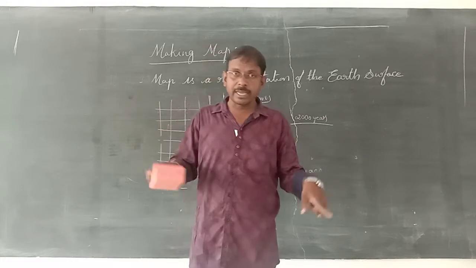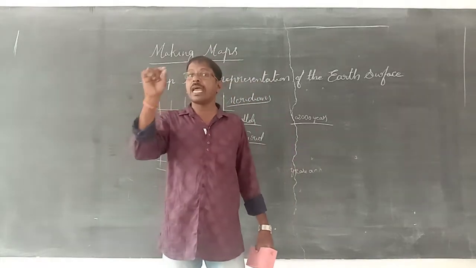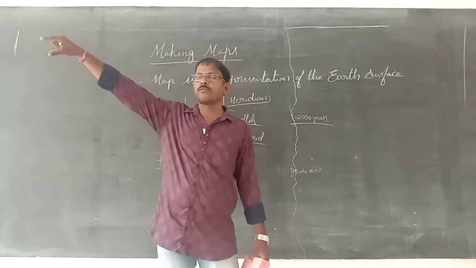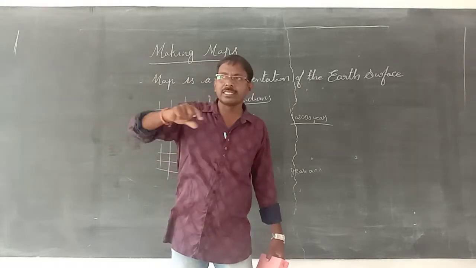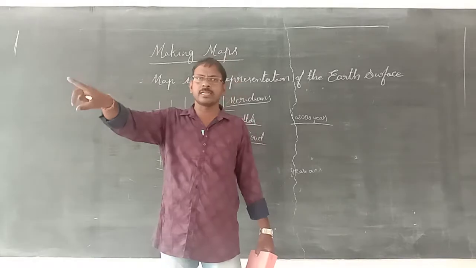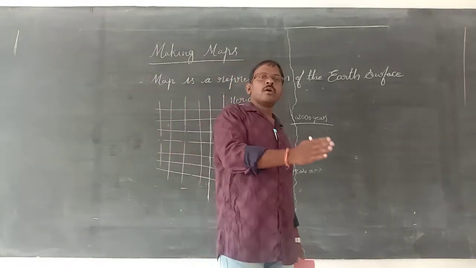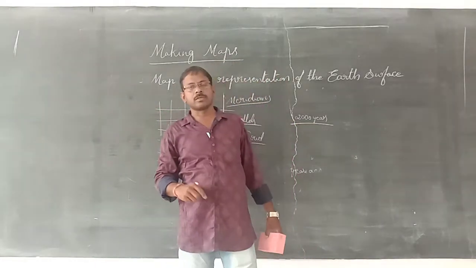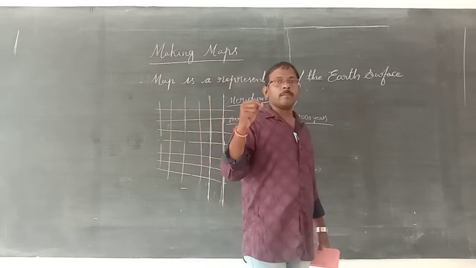When the map makers are making the maps, the sailors are very helpful. Sailors go somewhere and come back and say, we went in this direction, there is an ocean, there is a place, there is an island. Like that they used to tell the map makers. Then the map makers prepared the map.